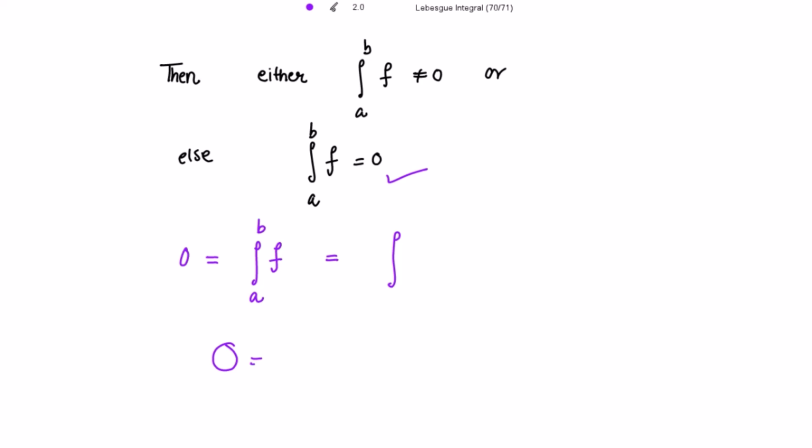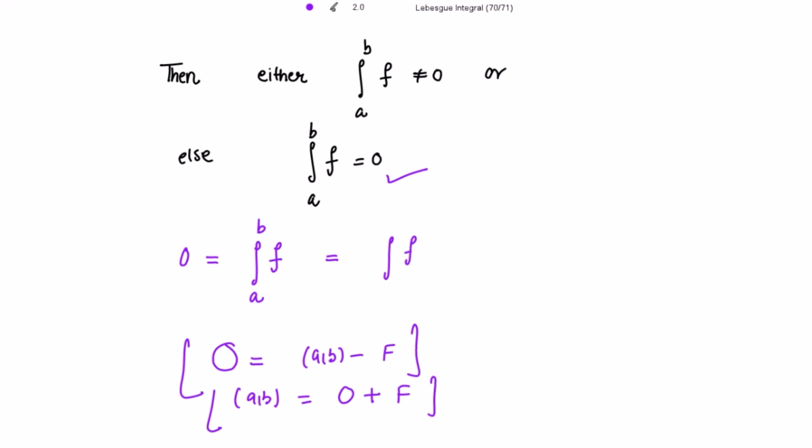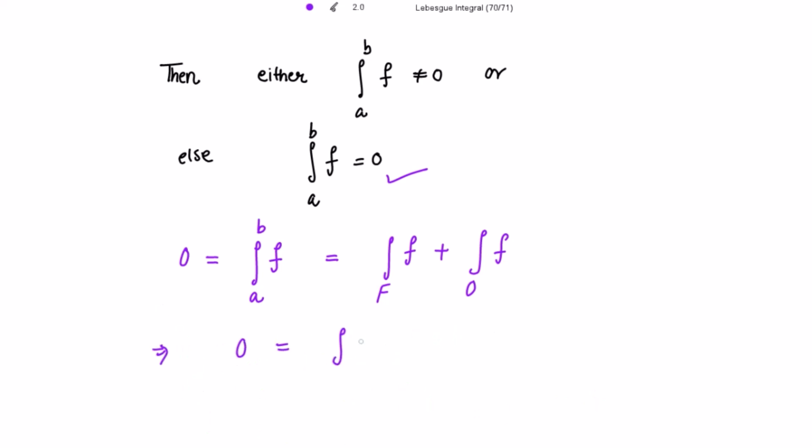We have written that O is the open interval (a,b) minus the closed set F, so (a,b) is the set O plus F. So I can write this as the integration over F plus the integration over O. The interval (a,b) is the union of the sets O and F. So 0 is equal to the integration of f over F plus the integration of f over O, which further implies that the integration of f over O is equal to the negative of the integration of f over F. And this integration is non-zero.